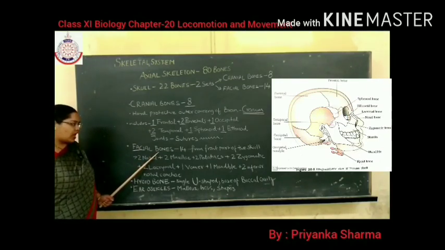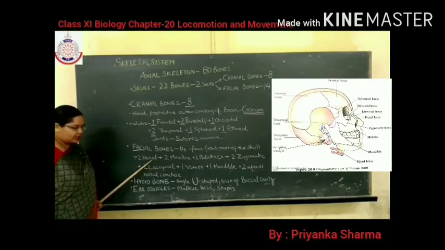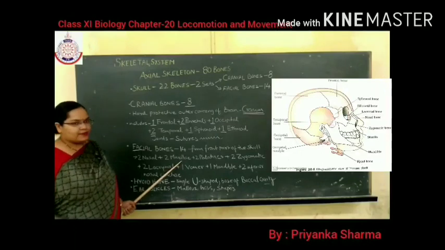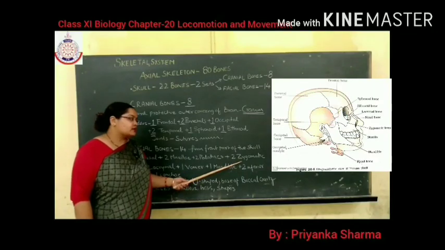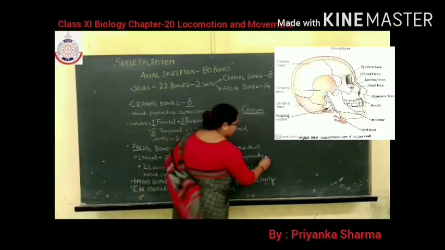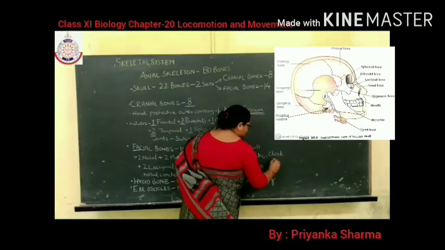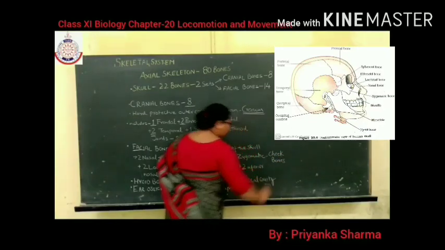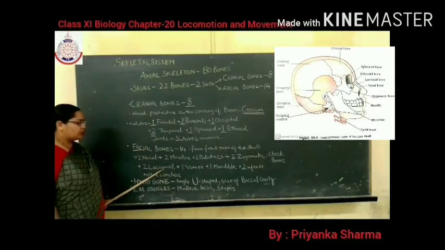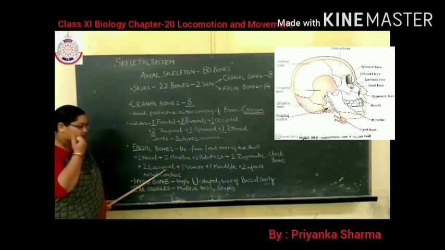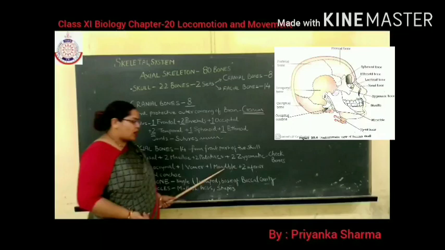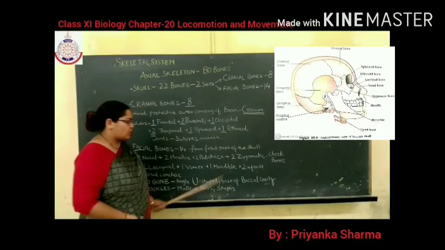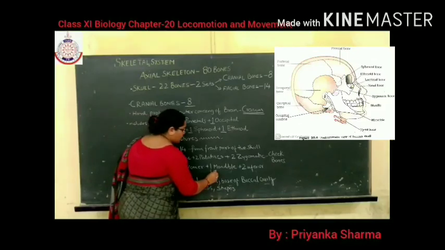And these facial bones are 2 nasal. Nasal is from the nose. So 2 nasal, 2 maxillae. Maxillae means upper jaw. 2 palatine, 2 zygomatic. Zygomatic are also known as cheekbones. Okay. 2 lacrimal. Lacrimal gland is present in your eye, so these bones are also present in your eye. 2 lacrimal, 1 vomer, 1 mandible. Mandible is your lower jaw. This one. So this is your lower jaw.